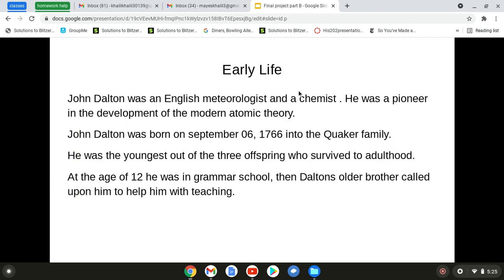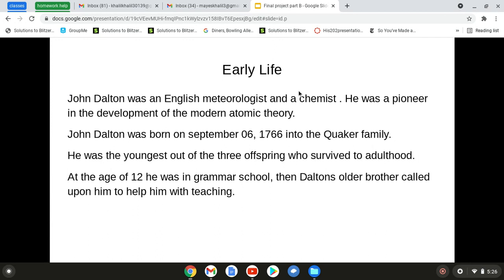In Dalton's early life, Dalton was an English meteorologist and chemist. He was a pioneer in the development of the modern atomic theory. He was born on September 6, 1766, into a Quaker family. He was the youngest out of three and lived all the way to adulthood.